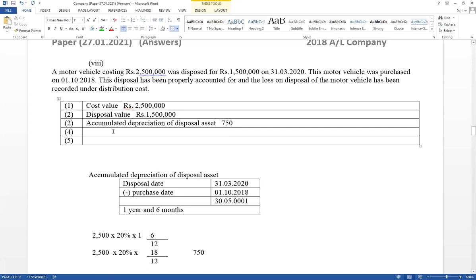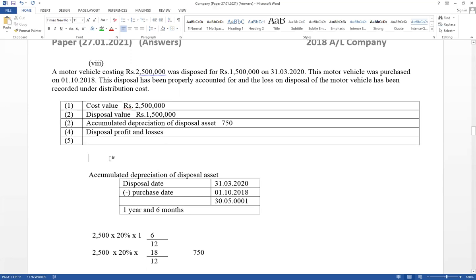And disposal profit and loss should be calculated. Cost value okay, disposal value, accumulated depreciation. Next step, disposal profit and loss. In this example, it is given as disposal loss. Loss on disposal of motor vehicle has been recorded under distribution cost. Therefore, try to calculate disposal profit and loss also. It has not been given, but we have to disclose. That value should be included under other expense, but was erroneously recorded under distribution cost. Therefore, you have to calculate.